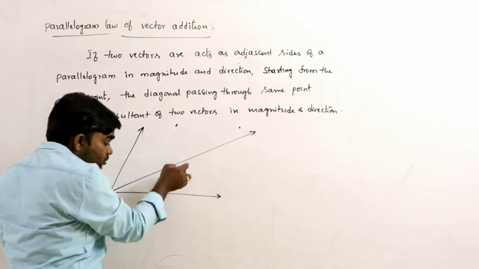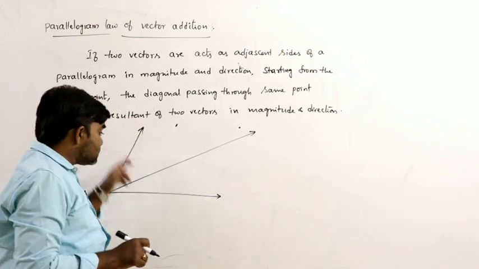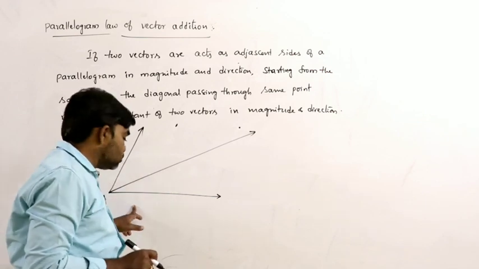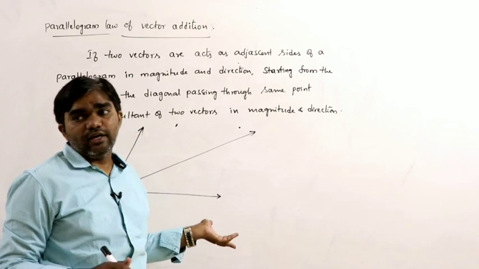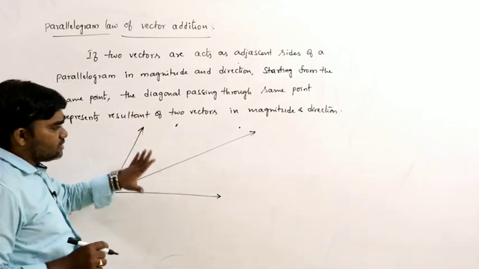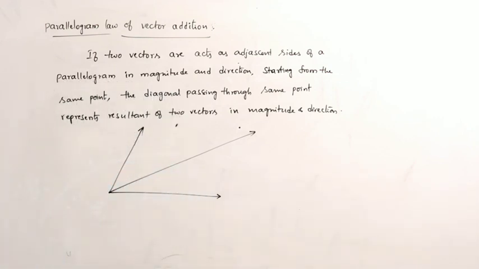The diagonal passing through the same point represents the resultant of these two vectors in magnitude and direction. That's all. So this is the statement and this is the representation. Then how can we derive the relation here? The derivation is important.